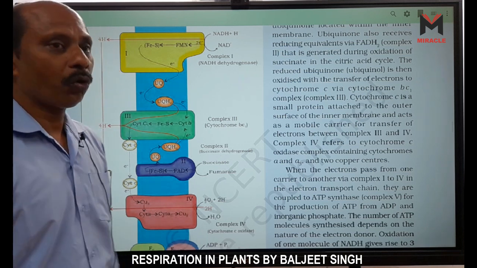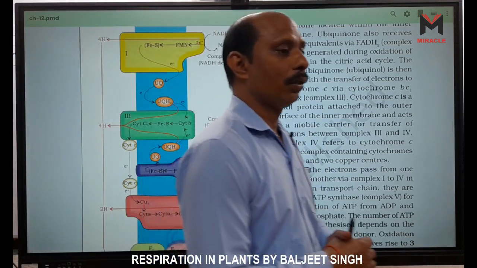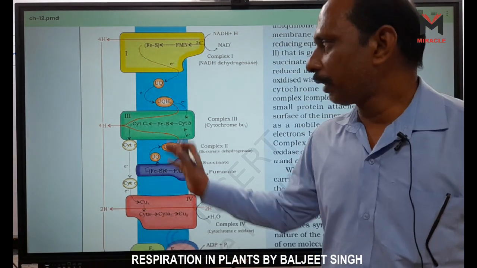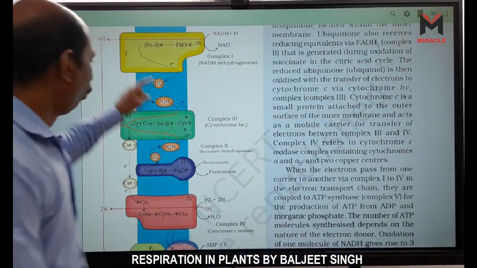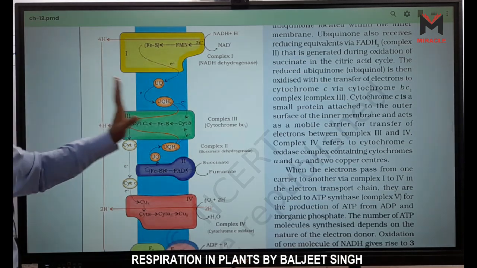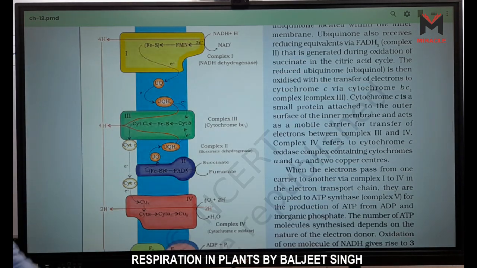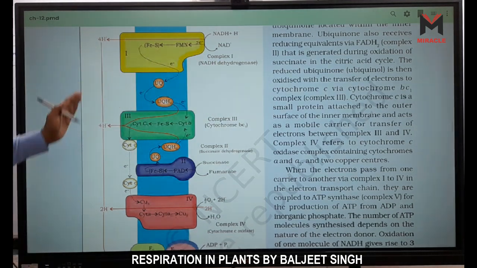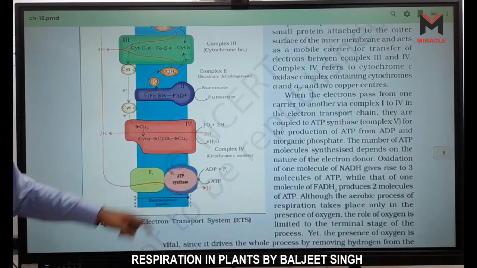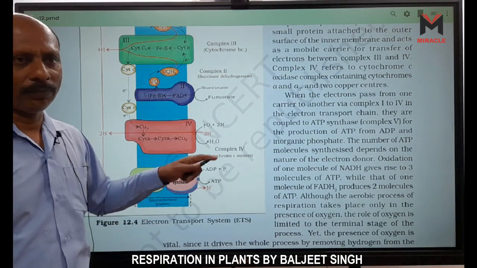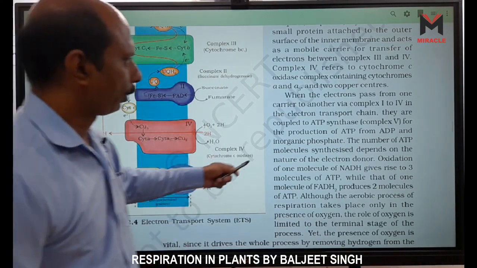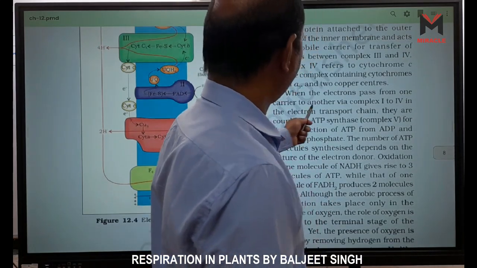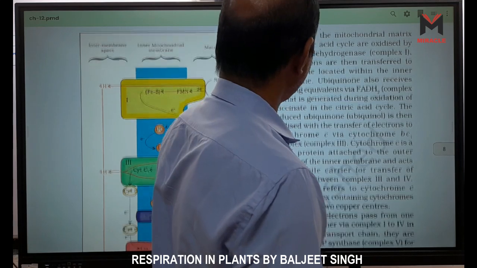Here, what is cytochrome C? What is the function of cytochrome C? Cytochrome C is present outside the membrane. It acts as a mobile transporter of electrons. All the hydrogen ions which come out from the matrix are transported. Only one pump is there, that is F0, F1 particles. When the electron, okay, we will continue this one.